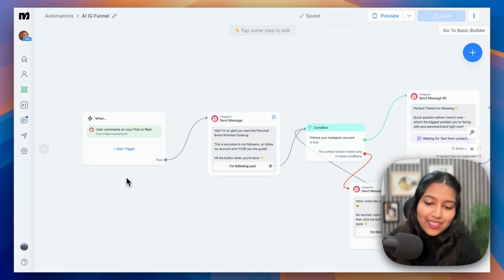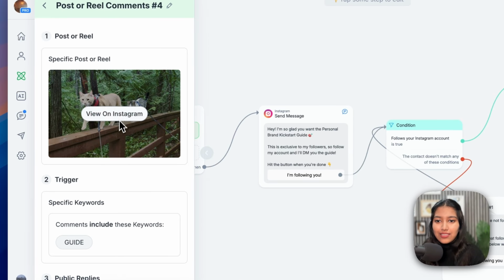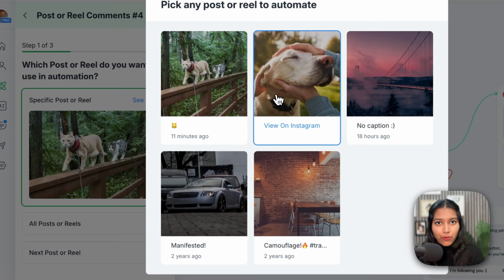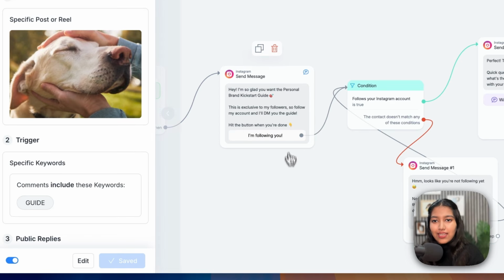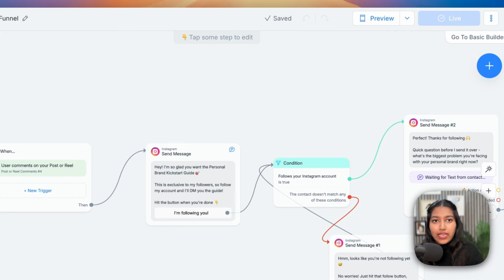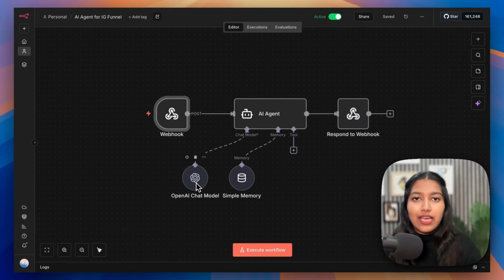Okay, so we're gonna stop the testing there because I certainly went too deep into that. But yeah, let's go back to the trigger and let's change it. So let's click on edit, and now you can change it to the actual post where you want this thing to work, okay? Because your testing is done and you're satisfied. Just make sure it's saved, it's live, and your n8n automation is active. Make sure your OpenAI account has money in it, and you should be good to go.